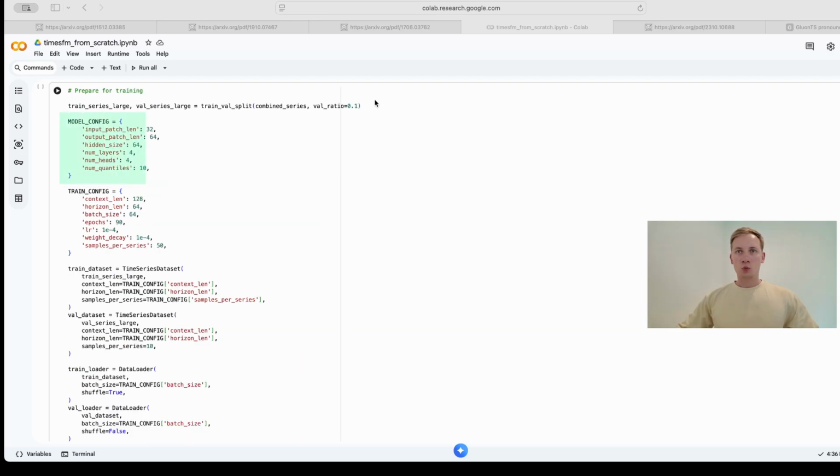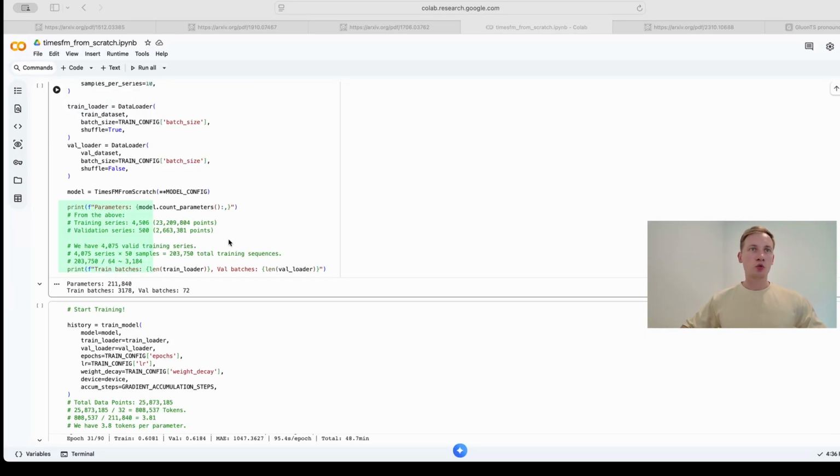In these cells, we are preparing for training. In the model config, we are defining the physical layout of the network. We set the input patch length to 32. This means our model looks at the past chunk of 32 time steps. We set our output patch length to 64, meaning the model will output its prediction in chunks of 64.